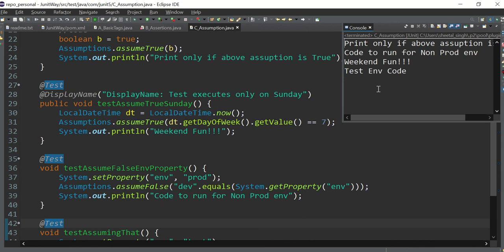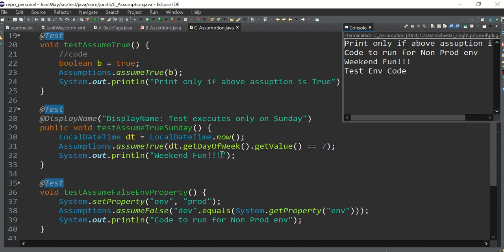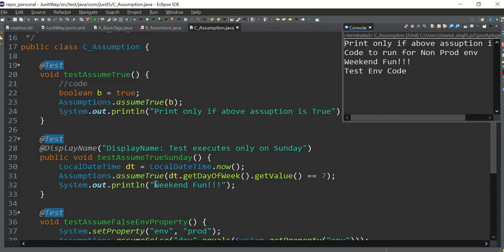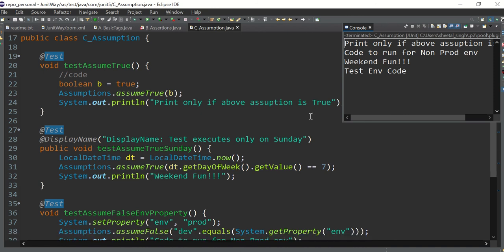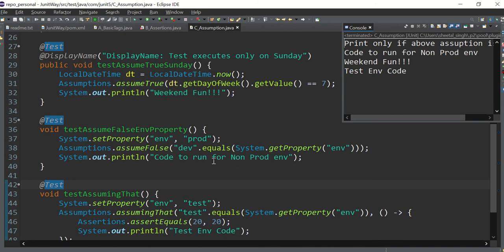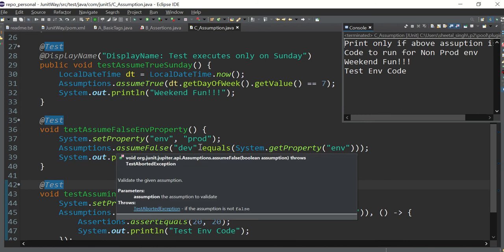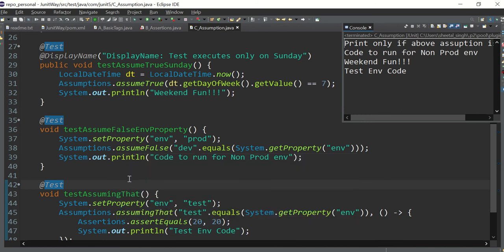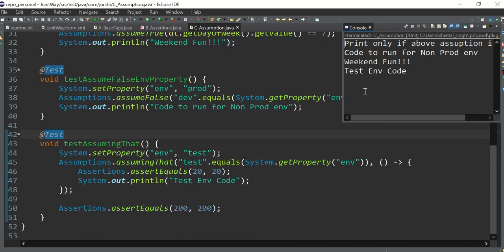These are running randomly, that's why. But let's see the weekend fun first. In this, because today is Sunday and this assumption has been true, that's why this line has been executed. So that's why we can have fun here. And code to run for non-prod environment, this line again ran because our assumption is true here, because this is false and we are expecting it to be false, so that's why this is running properly. And here test environment code, this line has been executed because this condition is true.